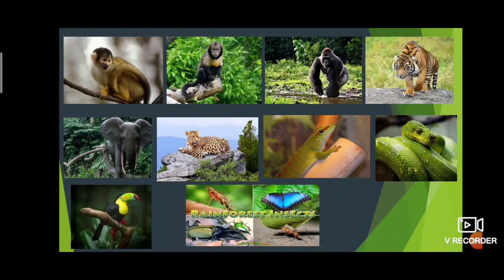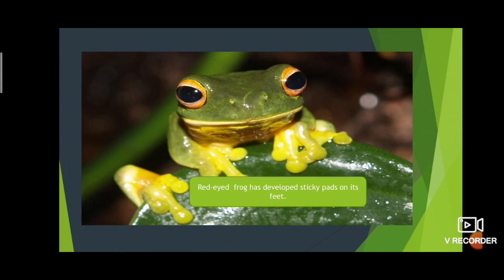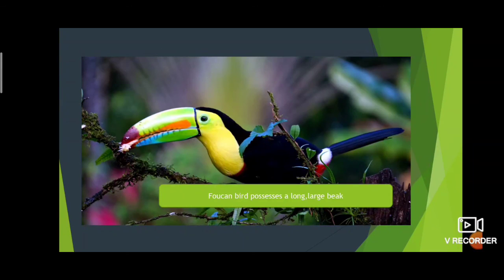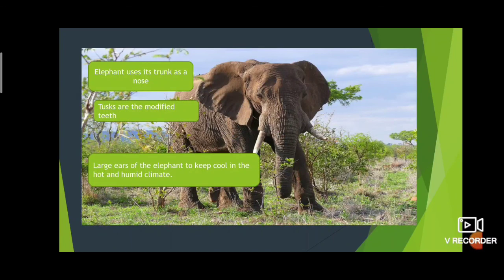Then, a number of animals are adapted to living on the trees, right? Many animals are adapted to living on trees. For example, the red-eyed frog lives on trees. Then the monkey has long tails and also lives on trees. Then the toucan bird and the elephant are tropical rainforest animals.